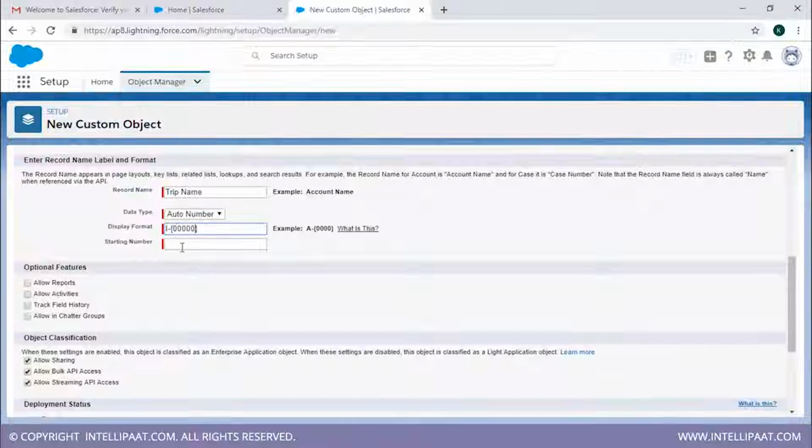Next, we have the starting number. Starting number, we can have 1, we can have 10, 100, 1000, anything. Let's have 1 over here.